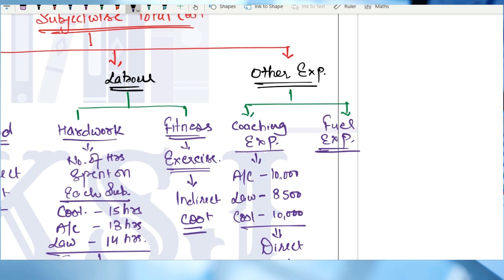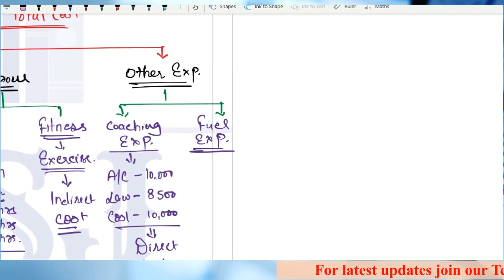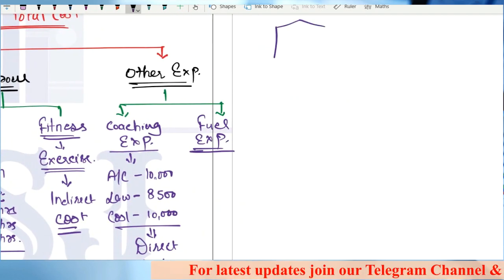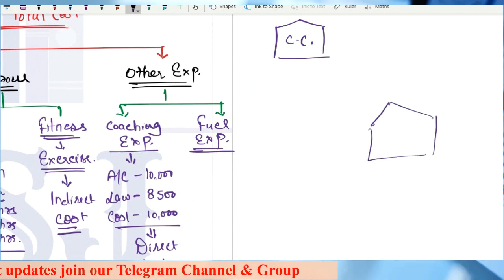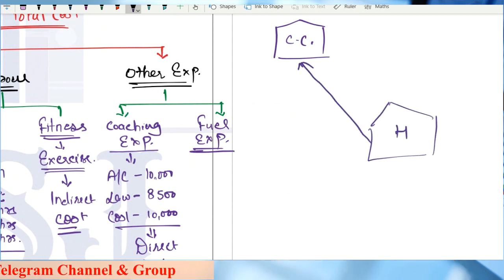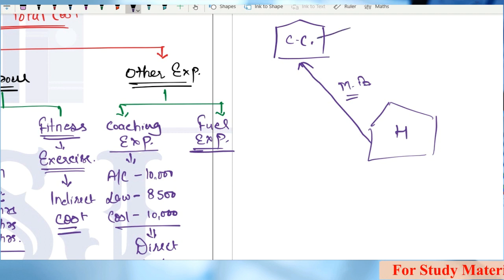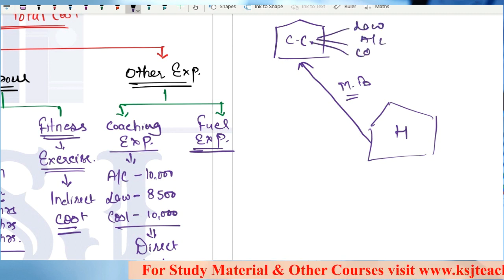So there will be fuel expenses. Now, you are going to one center. This is one coaching center, and this is your home, right? This is your home. You are going to the coaching center, okay, on your motorbike. In this coaching center, you are taking all the three coachings. You are taking law also, you are taking accounts also, and you are taking the cost also.